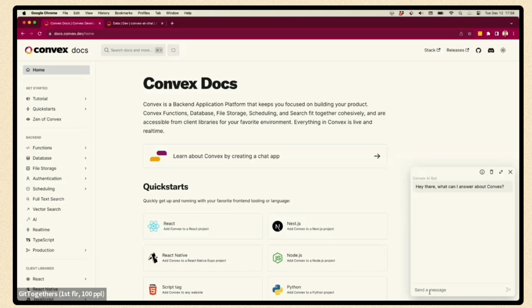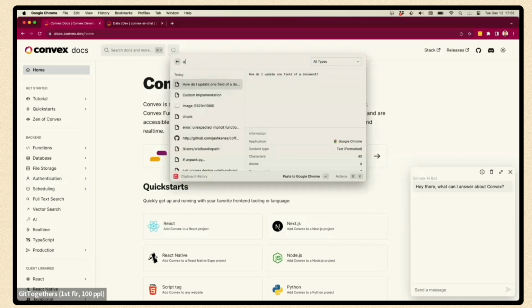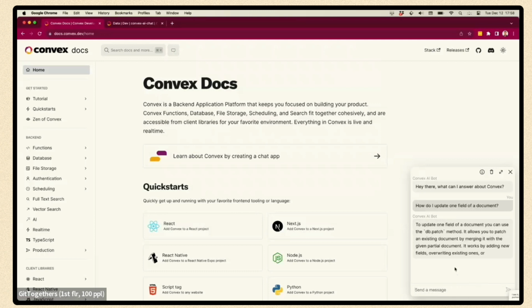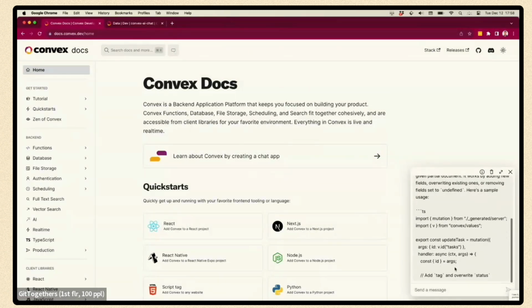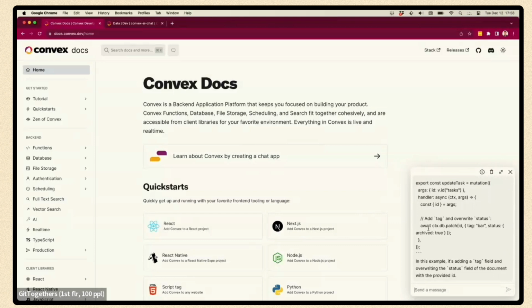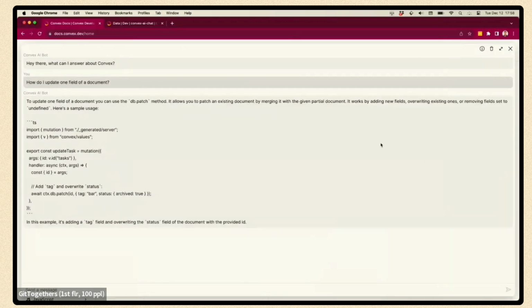Yeah, so in Convex, rows and records in the database are called documents. So let me ask, how can I update one field of a document, one column in one row in the database? Right, and the Convex AI bot replies that I need to use the db patch method, and it gives me a concrete example. It follows the convention that we have in our docs. So if I asked ChatGPT this, it probably wouldn't know. Convex is too new. It would probably try to infer something. It would hallucinate. It would not give the correct reply. I can expand that just to see it more clearly.